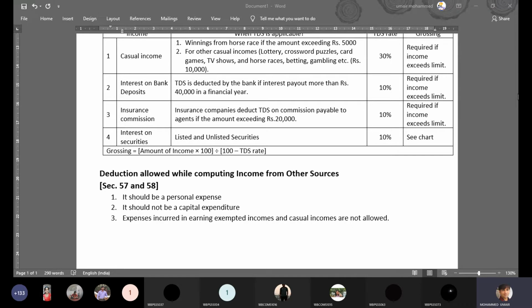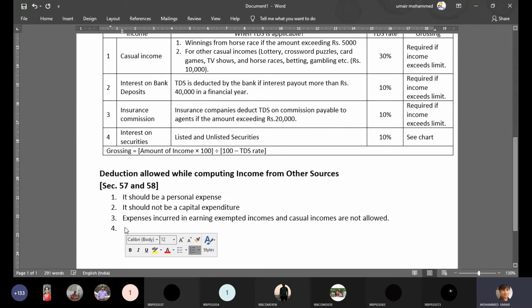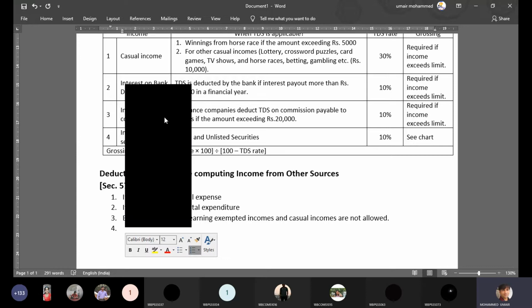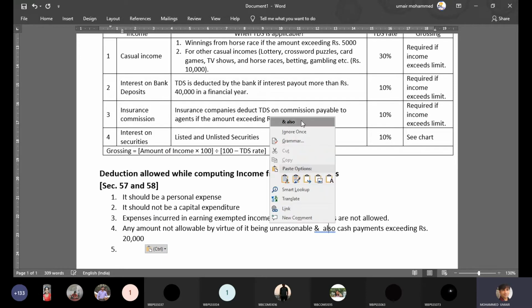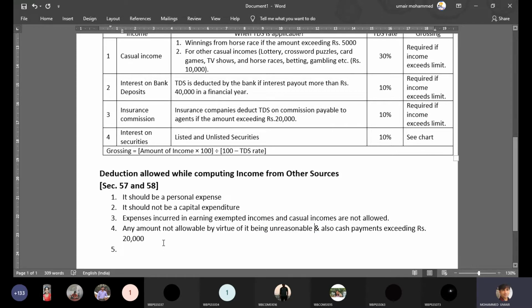It is mentioned in detail in your handout, but I've just extracted them and written them down here. The other rules are also applicable as the same, which we also follow in profits and gains from business and profession. So any expense which is unreasonable or which is made by cash exceeding 20,000 is also not allowed.